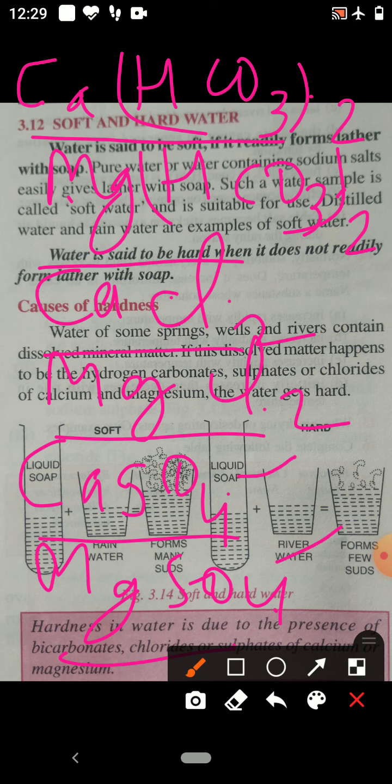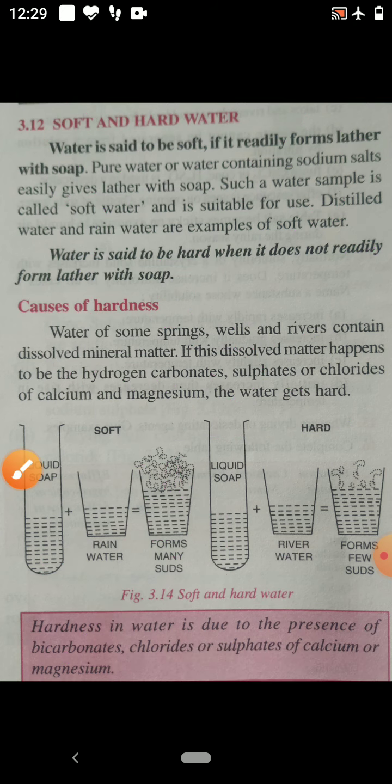If any one of these is present in the water, then the water is hard. Why is the water hard? Due to the presence of bicarbonate, chloride or sulfate of calcium and magnesium.